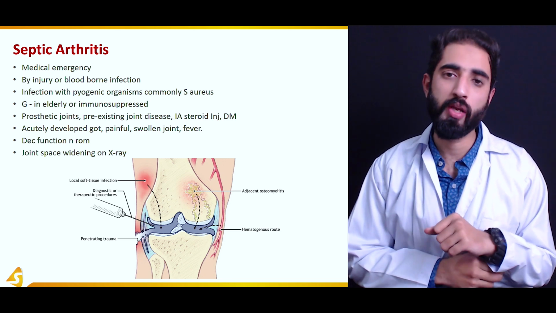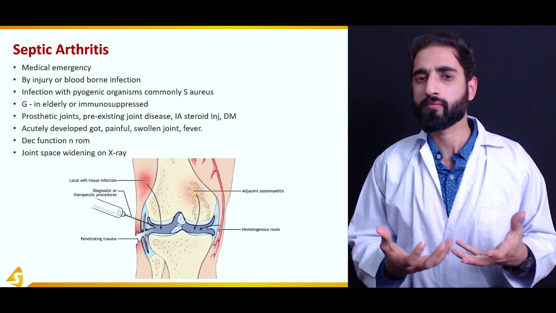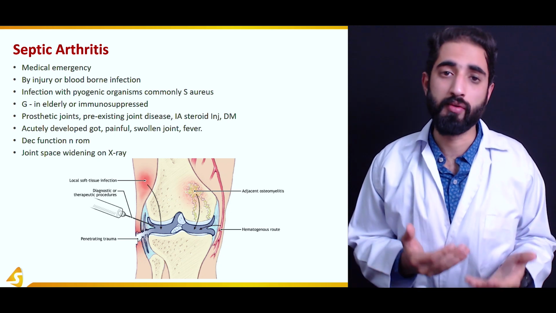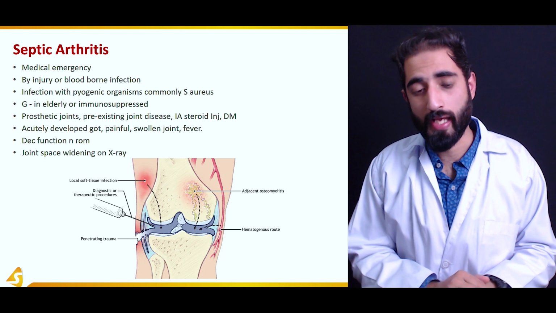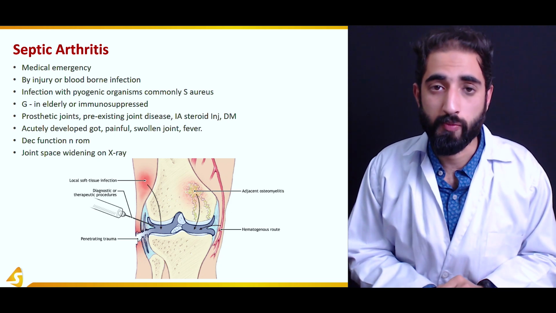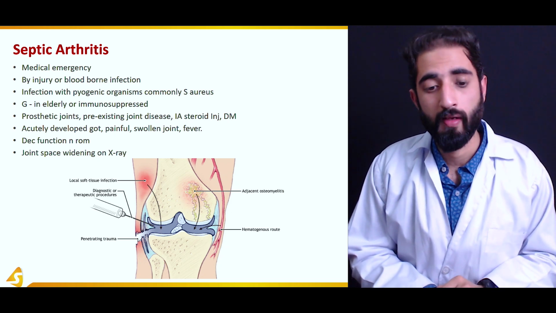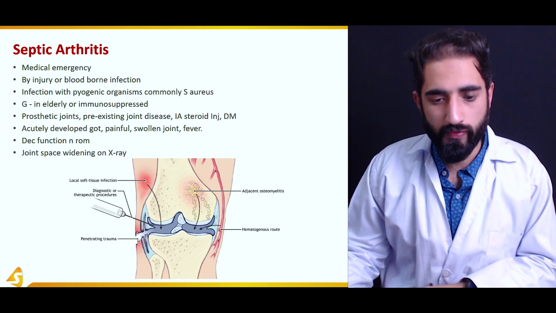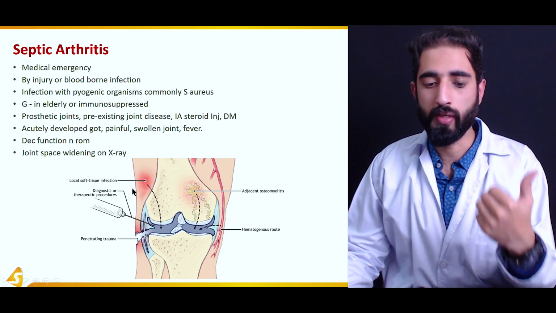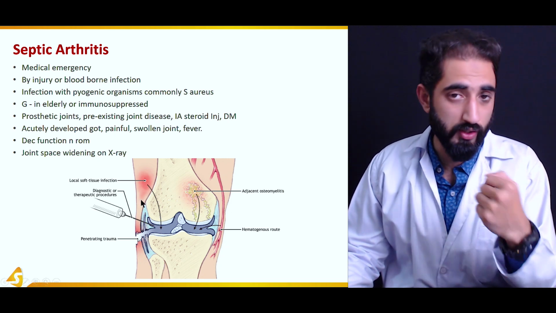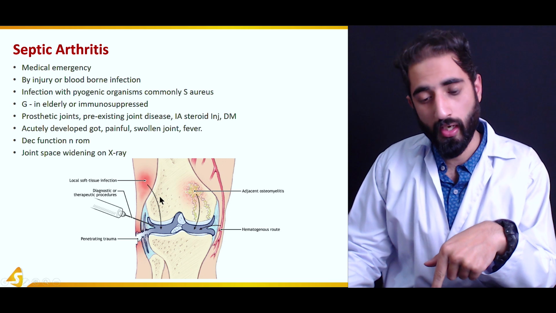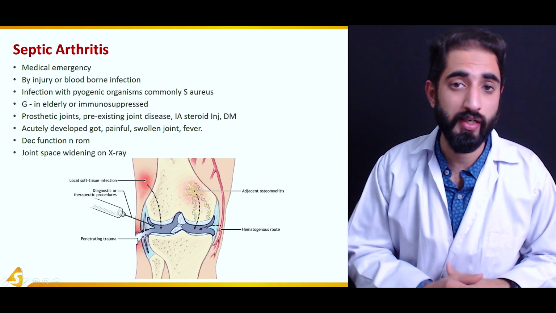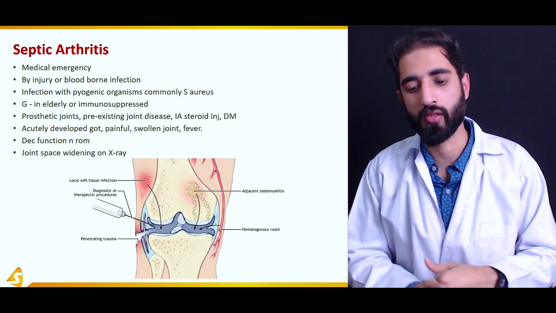But in the elderly population, because their immunity is not as strong, or in young individuals whose immunity is suppressed, it can also be caused by gram-negative bacteria. So how does this infection occur? As you can see in this figure, it could be because of an infection in the soft tissue which can extend to the joint, or an infection in the bone, which we already studied is known as osteomyelitis, which can extend to the joint.